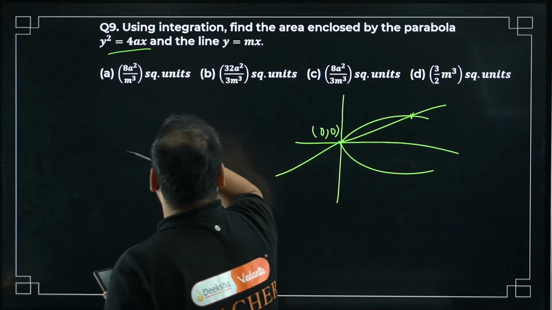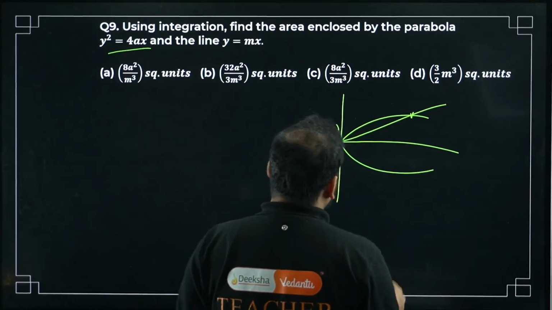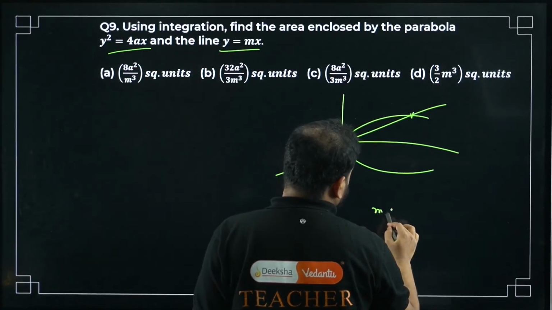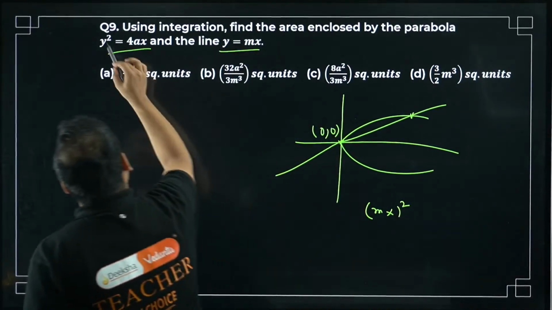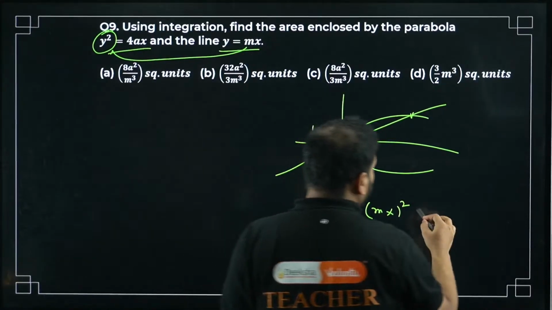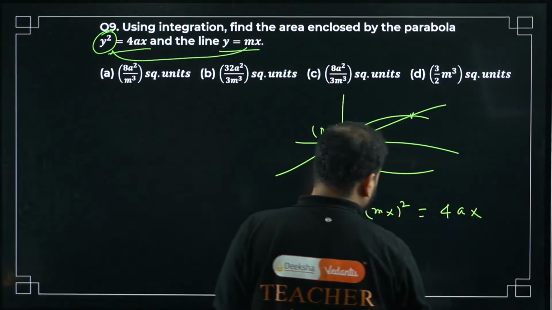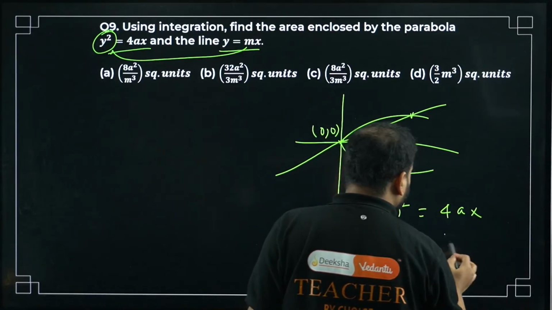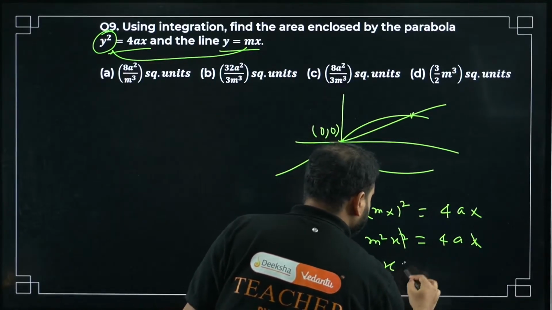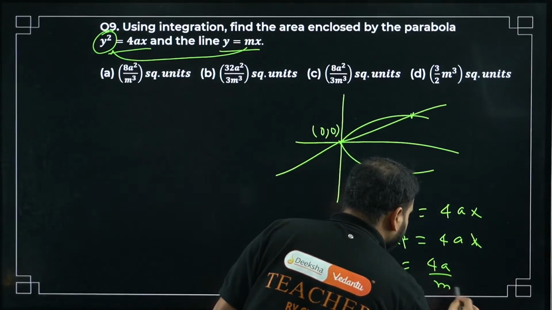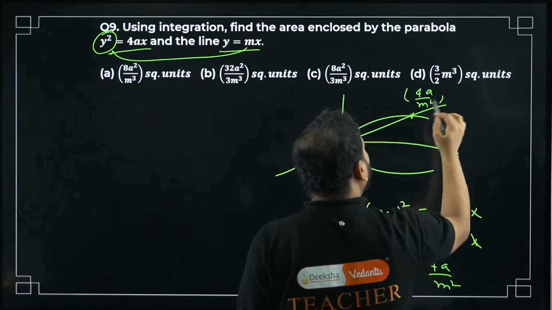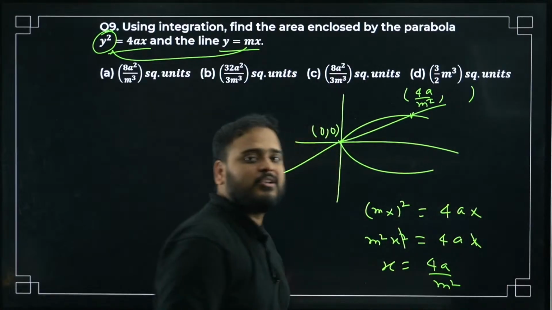How can you do that? Put the y value from the line into the parabola equation. y equals mx, so (mx) whole square equals 4ax. I get m square x square equals 4ax. This is cancelled, and I'm getting the x value as 4a by m square. Does y matter? No sir, y does not matter to us. Only the x value is relevant.